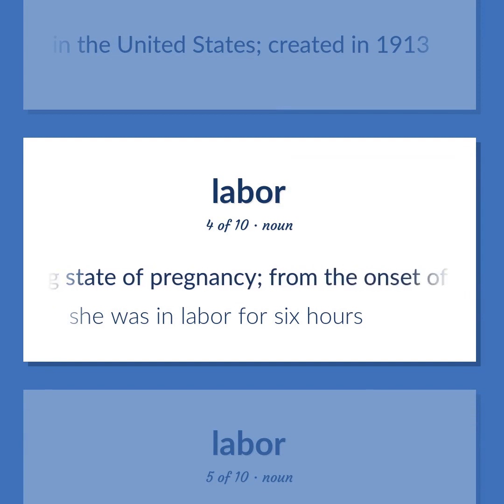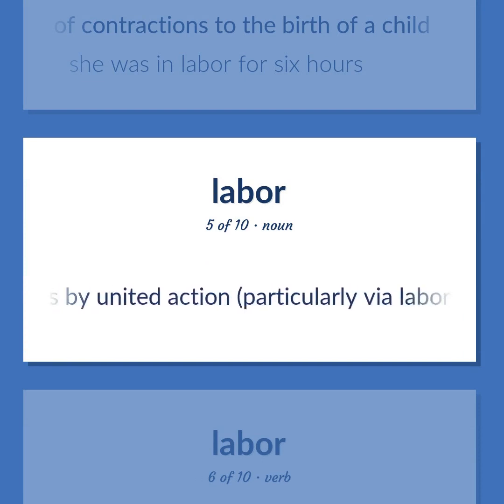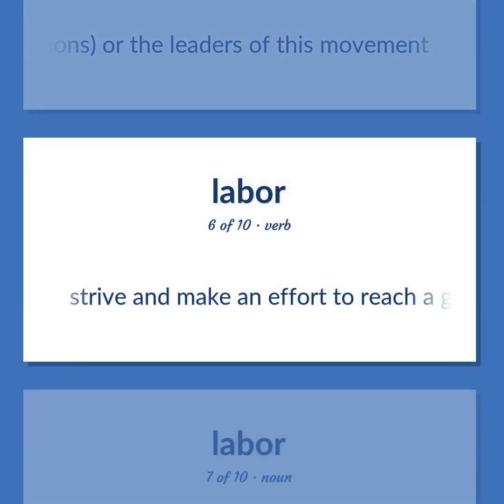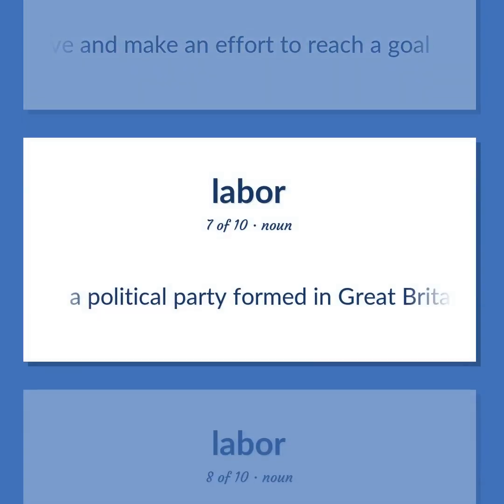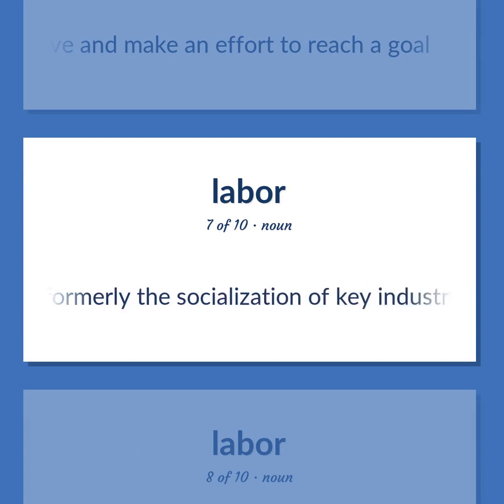Concluding state of pregnancy. From the onset of contractions to the birth of a child. She was in labor for 6 hours. An organized attempt by workers to improve their status by united action, particularly via labor unions, or the leaders of this movement. Strive and make an effort to reach a goal. A political party formed in Great Britain in 1900. Characterized by the promotion of labor's interests and formerly the socialization of key industries.